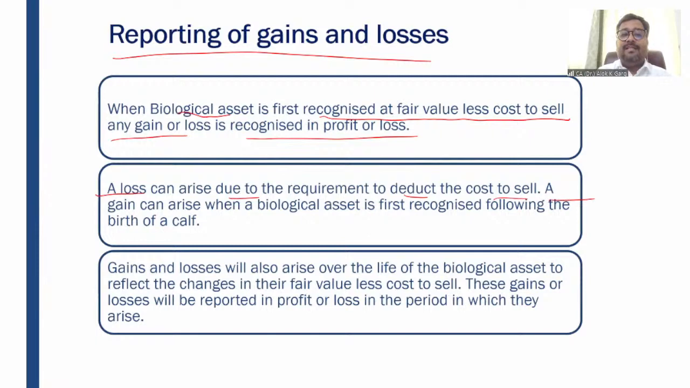A gain can arise. When can a gain arise? When a biological asset is first recognized following the birth of a calf. We have seen that case 3. A gain is recognized in 2 cases. One, when there is a subsequent improvement in the fair value. Second, at the time of first recognition, if it is due to a birth. Gains and losses will also arise over the life of the biological asset to reflect the changes in the fair value less cost to sell, right? These gains or losses will be reported in profit or loss in the period in which they arise. Is it clear?